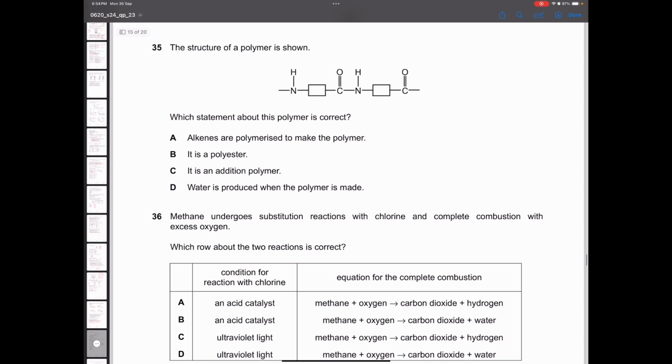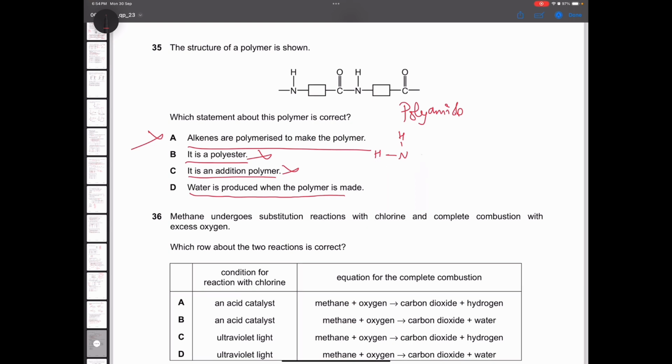Next question. The structure of a polymer is shown. We can clearly see this is a polyamide. Alkenes are polymerized? No. It is a polyester? No. It is an addition polymer? No. Water is produced when the polymer is made? Yes. When you combine these two molecules, I'll show you one example.